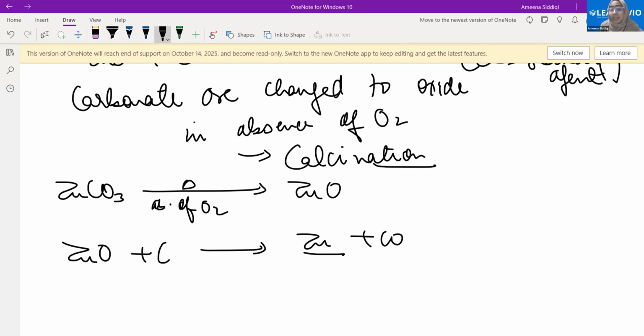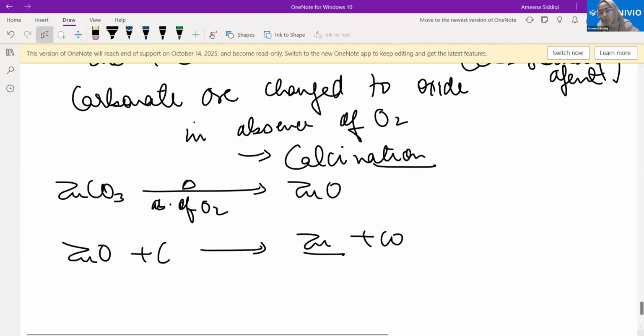Sir, what is the basic difference between calcination and roasting? Roasting means heating the sulfide ore in the presence of oxygen to get the oxide form. That is roasting. What is calcination? Heating the carbonate ore in the absence of oxygen to get the oxide is called calcination. Clear? Should I repeat this? No, ma'am. Fine. Done.